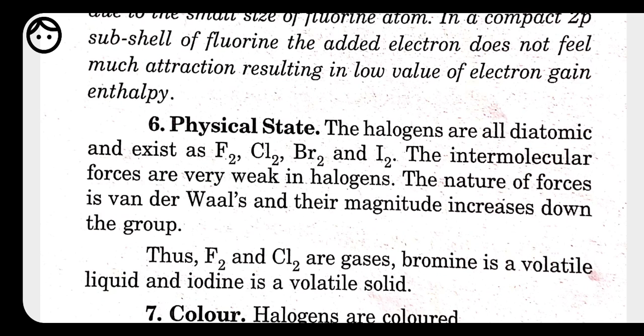Now we have the physical state. The halogens all are present in the form of diatomic molecules, because they are non-metals, and non-metals mostly exist in molecular form. Fluorine and chlorine are gases. Bromine exists as a volatile liquid, it can evaporate very easily, and iodine exists as a volatile solid. But astatine, we know, is a metal, which means it exists in the form of solid.